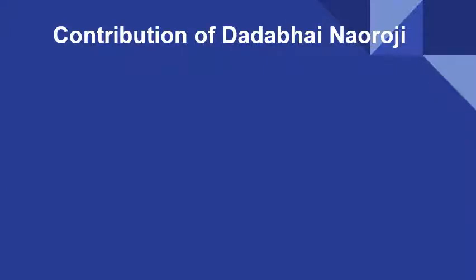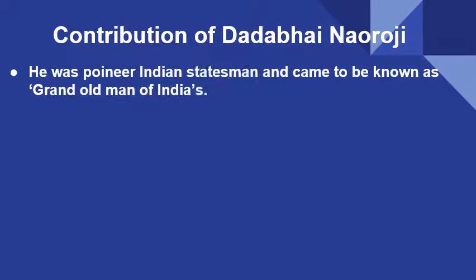Now we'll read the contribution of the three great early nationalist leaders mentioned in your book. One is Dadabhai Naoroji, second is Surendranath Banerjee, and the third is Gopal Krishna Gokhale. In this slide we'll read about the contribution of Dadabhai Naoroji. He was a pioneer Indian statesman who conceived that there should be an organization through which we can discuss our matters.